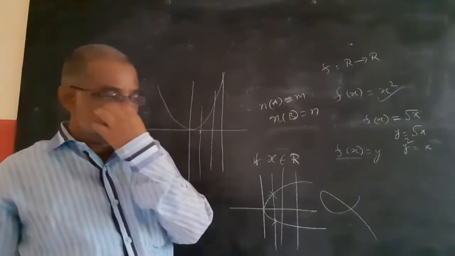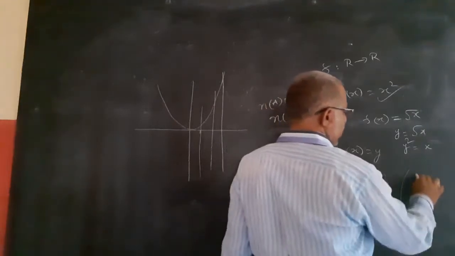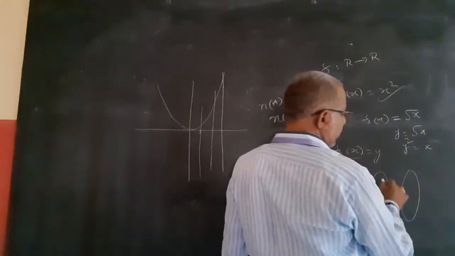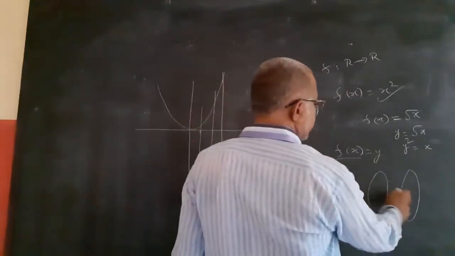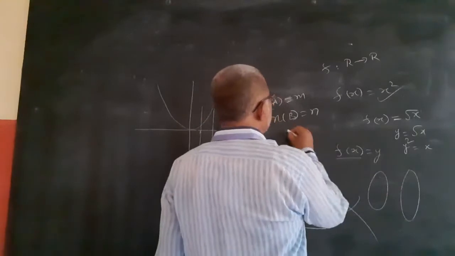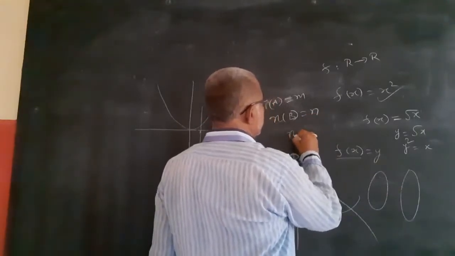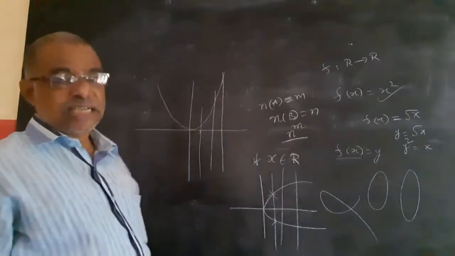So the number of functions we can try is this: A has m elements. Every element can be mapped in n ways. The first element can be mapped in n ways, the second element can be mapped in n ways, n into n, m times. So it becomes n power m functions.